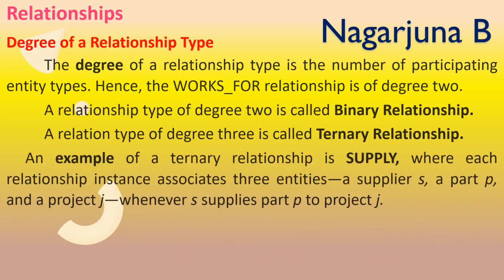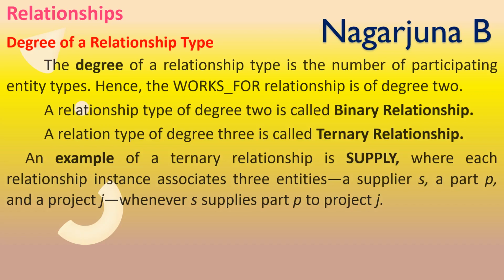An example of a ternary relationship is supply, where a supplier S supplies a part P to the project J. Here each relationship instance associates three entities: a supplier S, a part P and a project J. So three entities are involved to form the relationship supply.